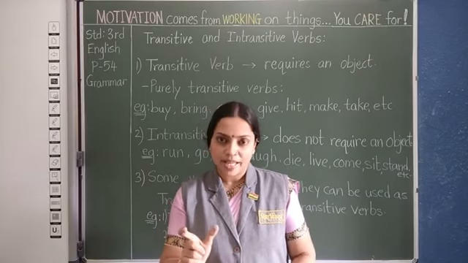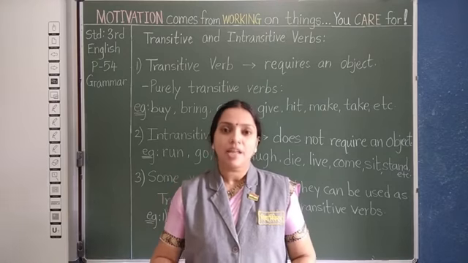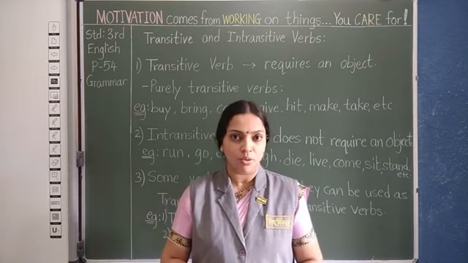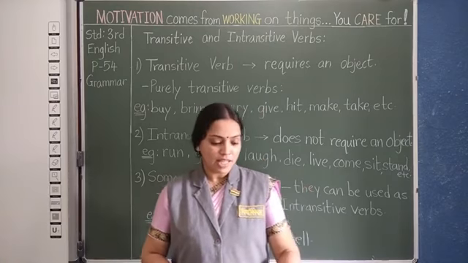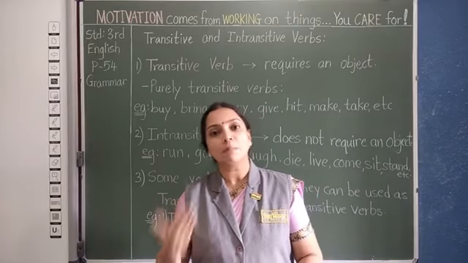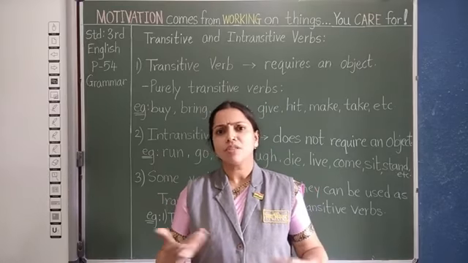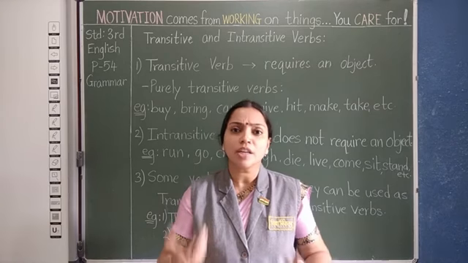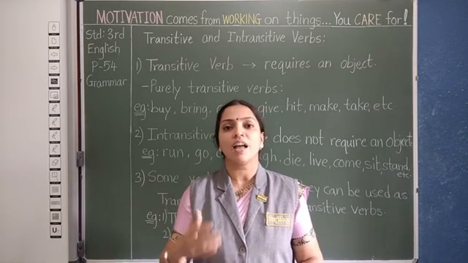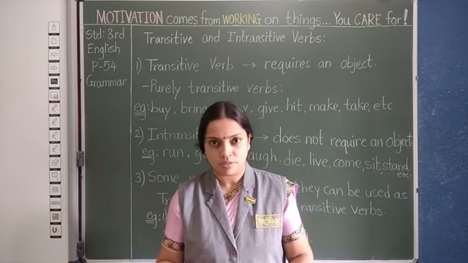A pen is the direct object and me is the indirect object. But if I say Ram gave me, still it is not making a complete sense. Why? Because it is not giving the answer to the question what.